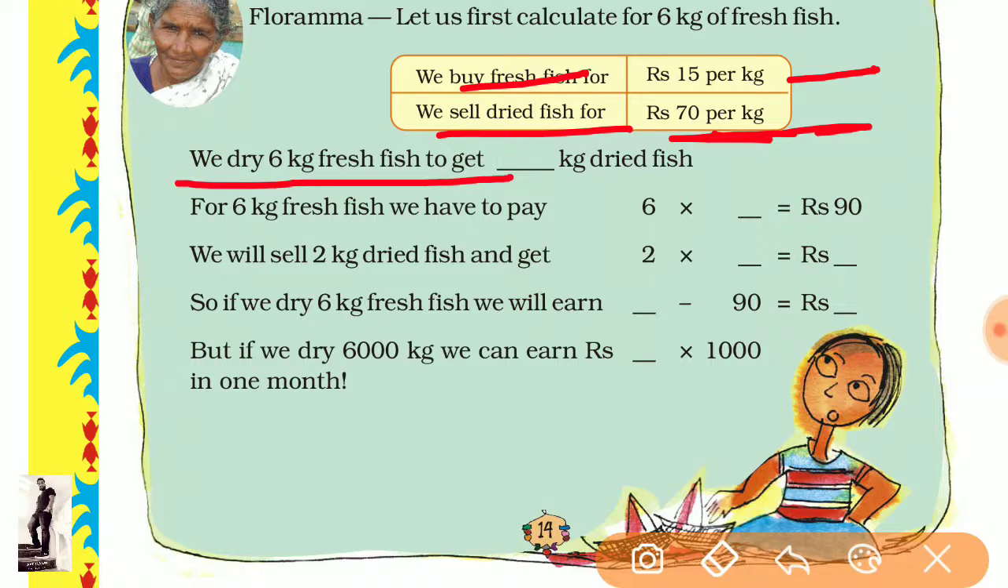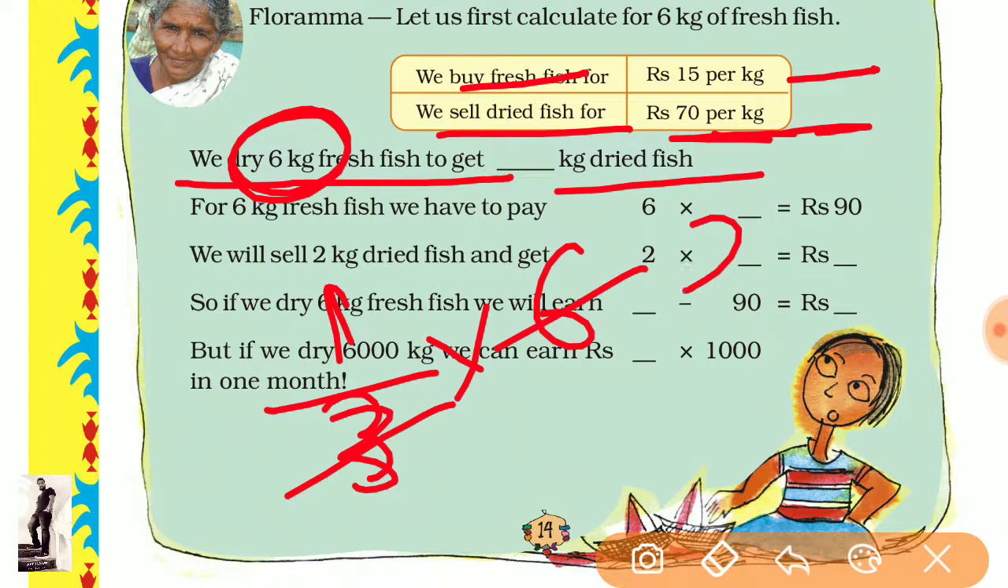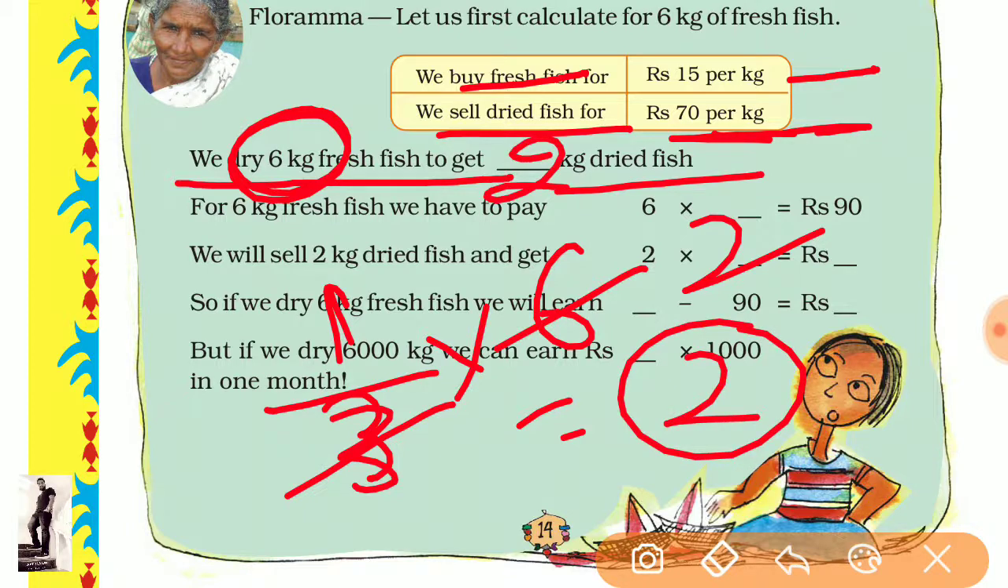We dry 6 kilogram of fish to get a blank number of kilograms of dried fish. I told you it is one third of 6. If there are 6 kilogram, we will get only one third as dried fish. So 3 2s are 6, so the answer is 2 kilogram. If we have 6 kilogram of fresh fish, we will get 2 kilogram of dried fish.